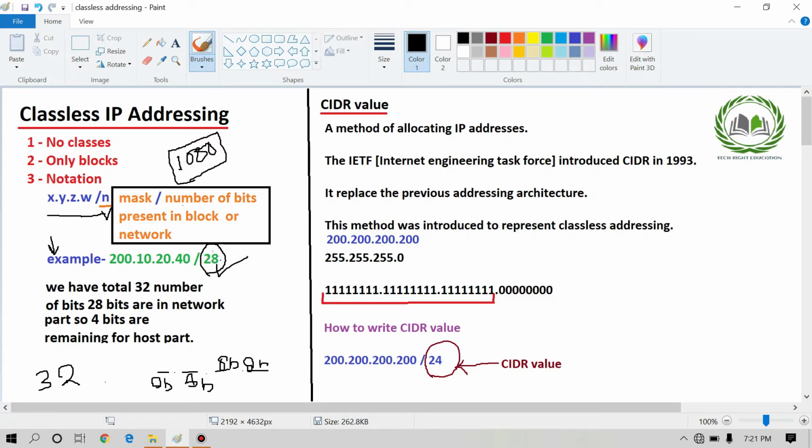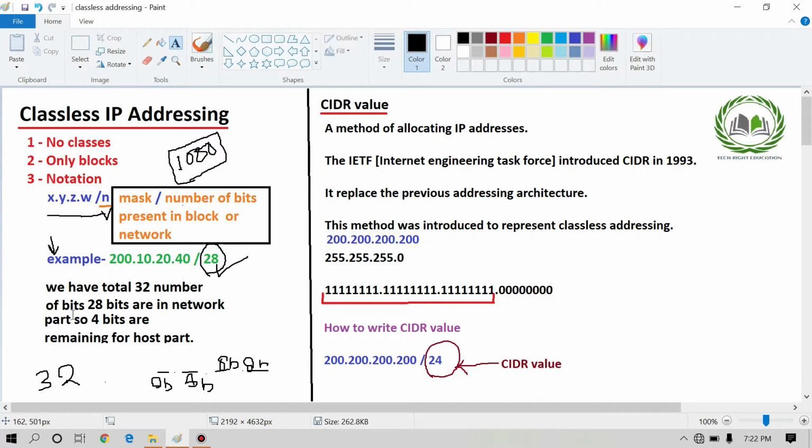Whatever number is written here, suppose here it is 28, we will write 28 continuous 1s with separation of 8 bits. Suppose here is 28, then how will we write it?